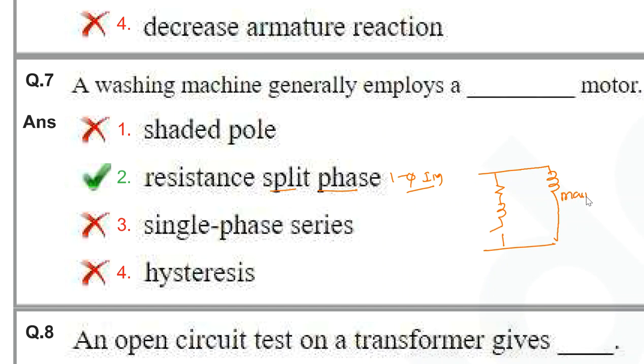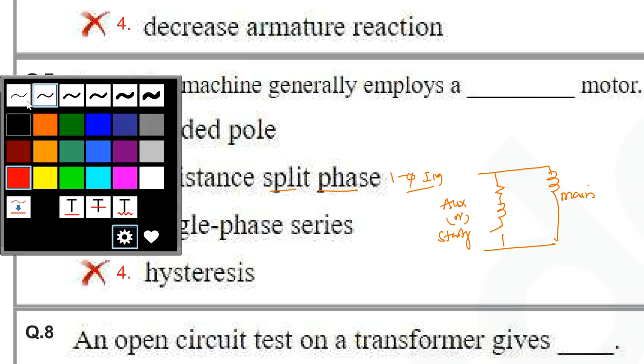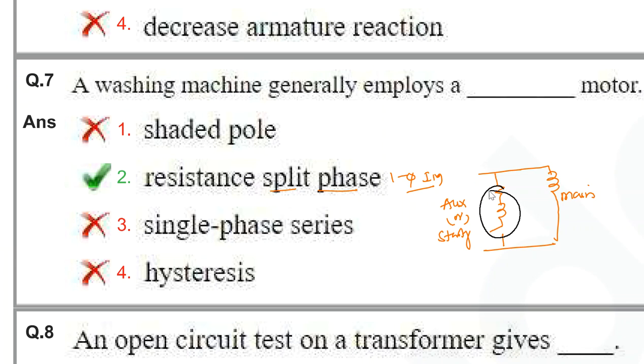This is the main winding, and the other we can call the auxiliary winding, or the starting winding. Observe here, the starting winding will have a high value of resistance and a low value of inductance. Similarly, the main winding will have a high value of inductance and a low value of resistance.